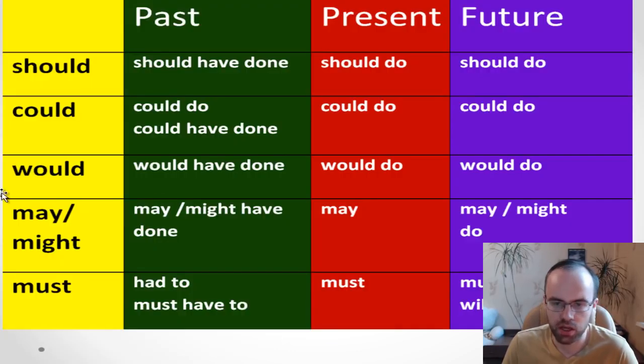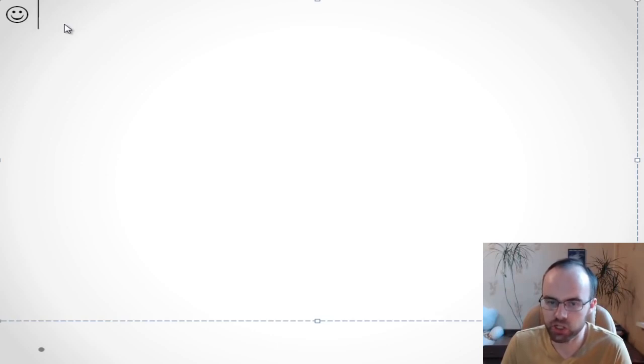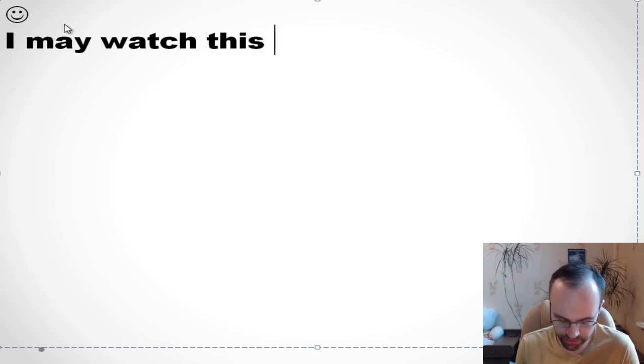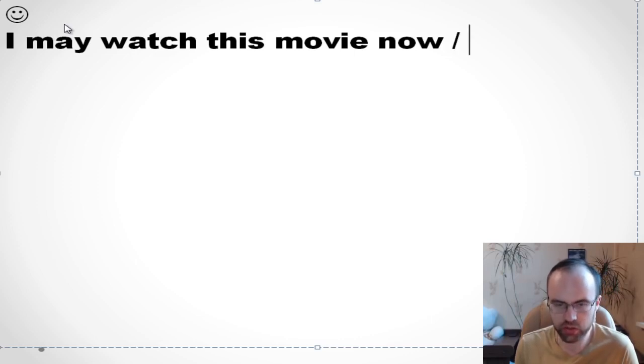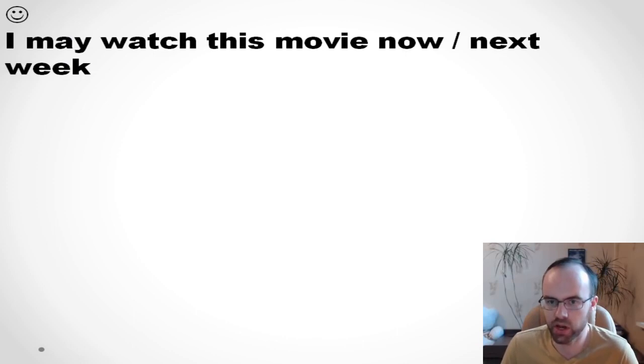Amazing. Okay, so we have more structures with may and might. These structures are very common, especially among native speakers. I can say, for example, I may watch this movie now. It's okay. Or I can also use the structure talking about the future: I may watch this movie next week. It isn't urgent, so it can wait, and I can do it next week.